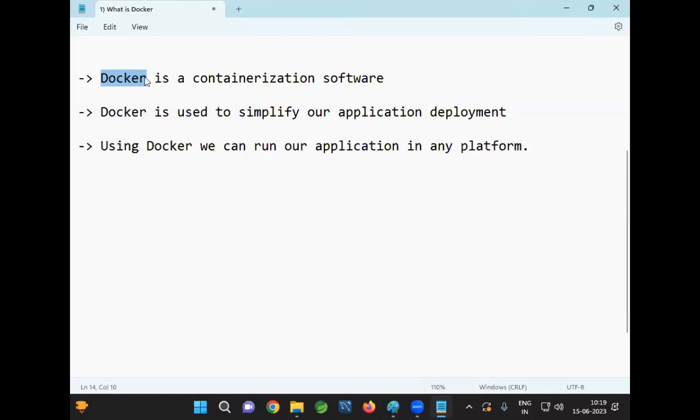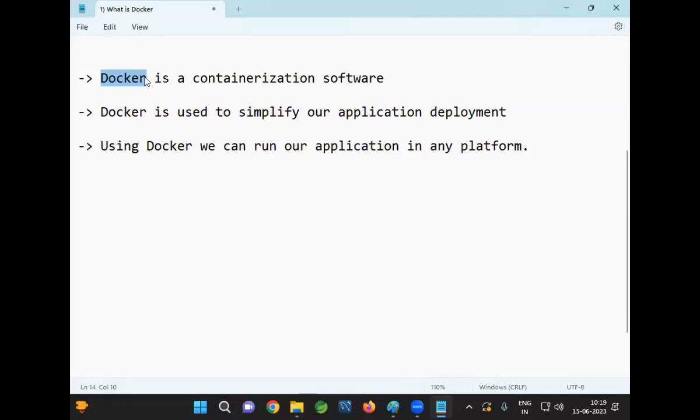I want to run my project in a computer. In that computer, operating system is required, Java required, server required, database required. All the softwares which are required for the application, Docker will download. We no need to download the softwares that are required to execute our application.